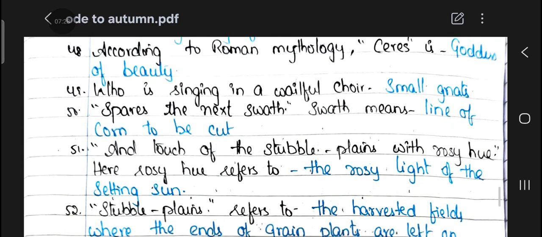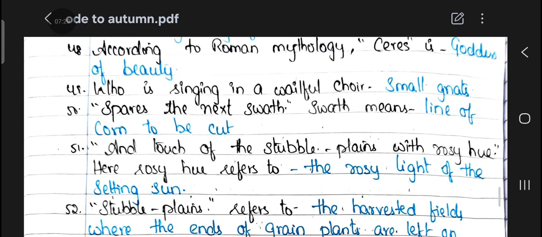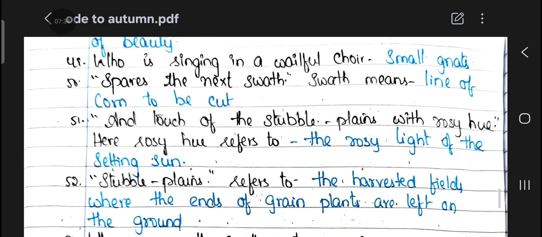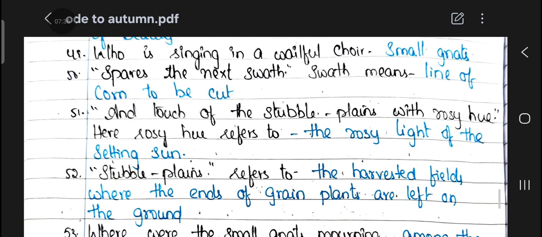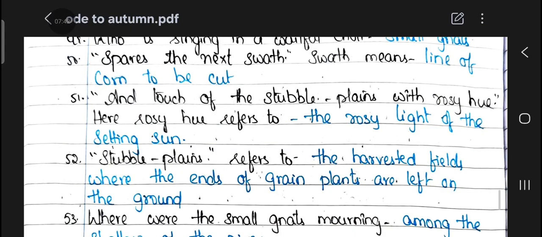48th question. According to Roman mythology, Ceres is the goddess of beauty. 49th question. Who is singing in a wailful choir? Small gnats. 50th question. Spares the next swath. Swath means a line of corn to be cut.